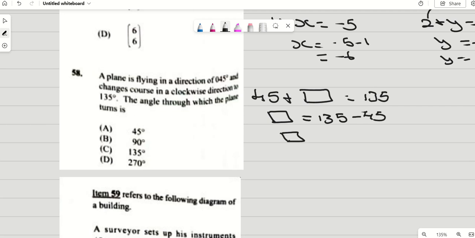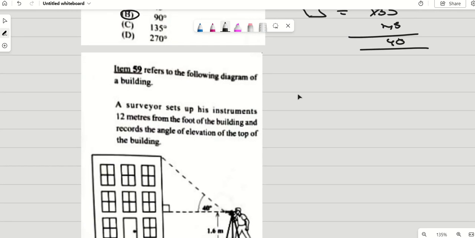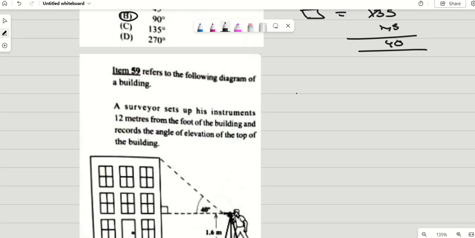Right, so that some number is equal to, let us check, 135 minus 45. That's 0, this is 12, 13 minus 4 is 9, right, so the answer is 90 degrees. So the angle it turned was 90 degrees, so it would be B as your answer. Right, number 59 refers to the following diagram of a building.